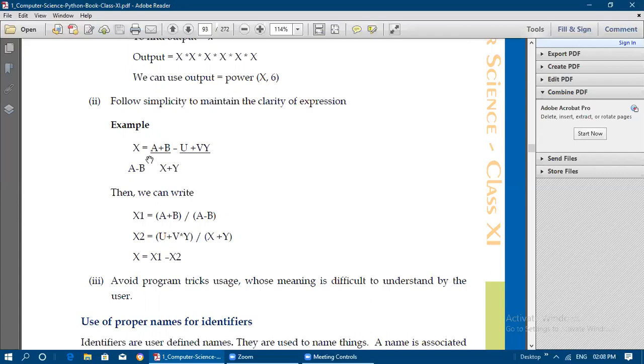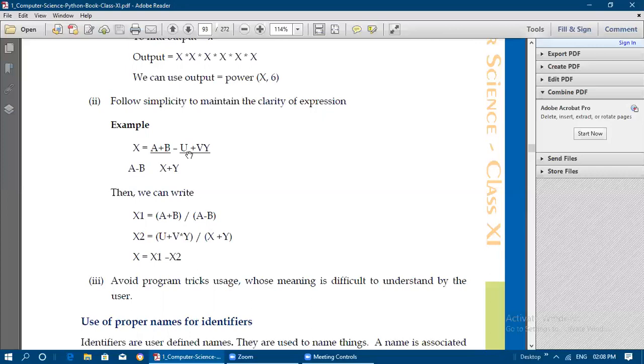So how can we simplify this expression? This is a complex expression. How can we simplify it in an easier way? First we need to assign (a plus b) by (a minus b) to some variable. Let us consider that variable as x1. So a plus b should be written in parentheses, divided by a minus b in parentheses, to avoid confusion for the computer.